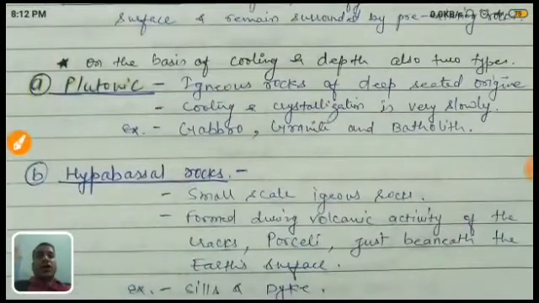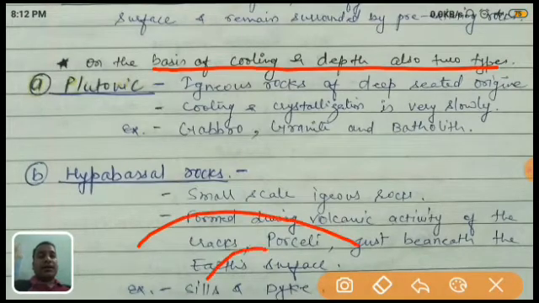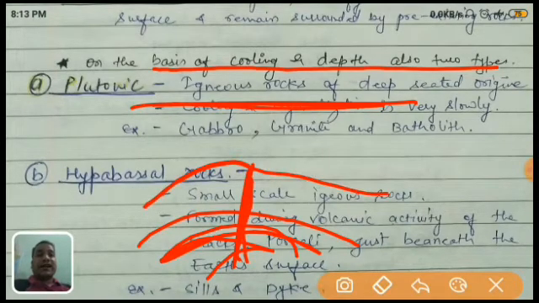On the basis of cooling and depth, there are two types. As I told you, this is the magma chamber, and this is the surface of the earth's crust. When the magma is coming from the magma chamber, what will happen? Some magma solidifies here, and some magma comes near to the surface.